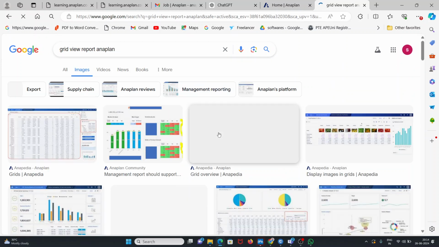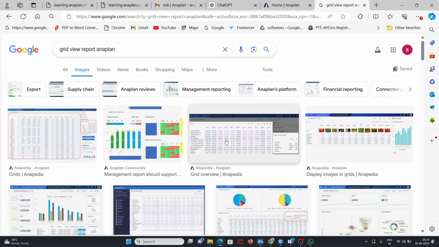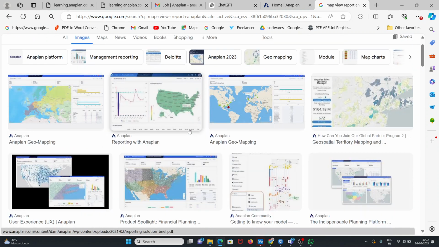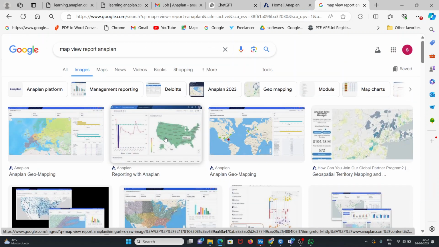Like that, we can show grid view. We can show map view also. Everything here we highlight, so the end user easily understands it.